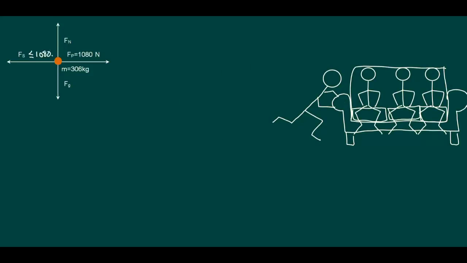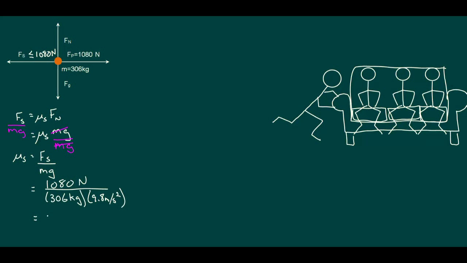Now, if we take that couch full of friends with a total mass of 306 kilograms and start pushing, we find that it starts to move when our pushing force is 1,080 newtons. We can determine the coefficient of static friction by rearranging the friction formula, remembering that on a horizontal surface, the normal force is equal and opposite to the weight. Plugging in our values, we find that the static friction coefficient is 0.36.